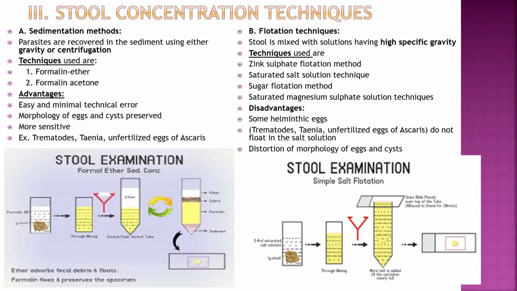When eggs or larvae or parasites are very few in number, then concentration techniques are used. So first is sedimentation method and second is flotation method. In sedimentation method, the parasites are recovered in the sediment using either gravity or centrifugation. The techniques used are formalin ether or formalin acetone. Stool sample and these reagents are taken in a centrifuge tube, and then it is centrifuged, and then the deposit is taken. In that we can find the morphology of the parasites. The advantages of sedimentation method: it is easy, minimal technical error, morphology of eggs and cysts is preserved, and it is more sensitive.